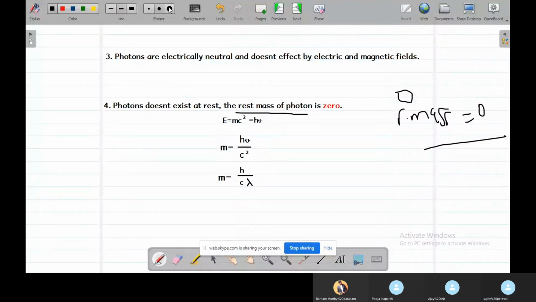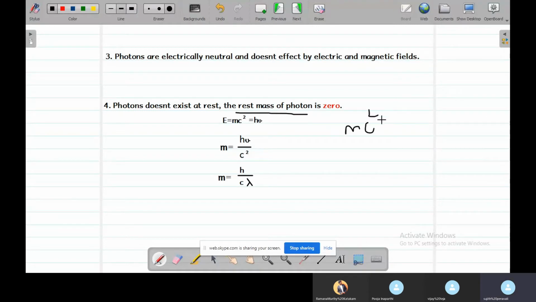So from Einstein's theory we know that E equals mc square, equal to h into frequency of light. From this we can derive the equation of the mass of the photon, which is h mu by c square.